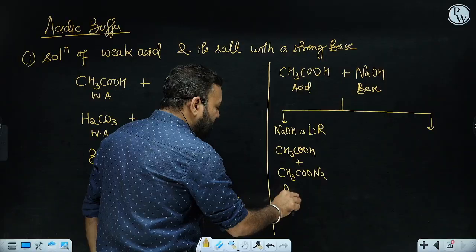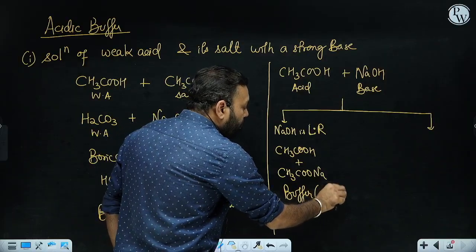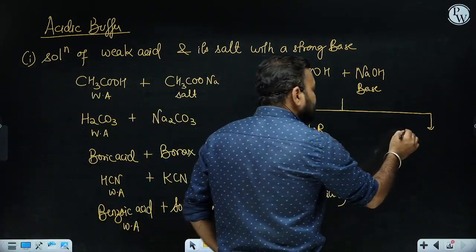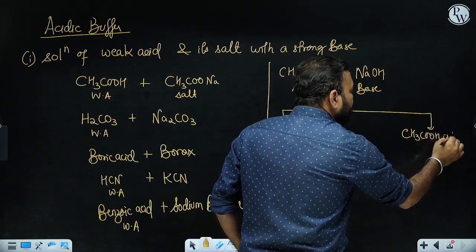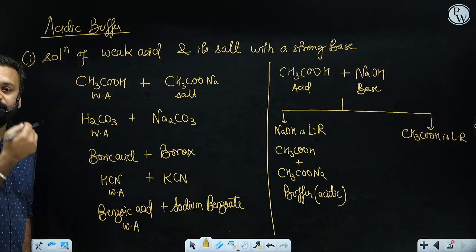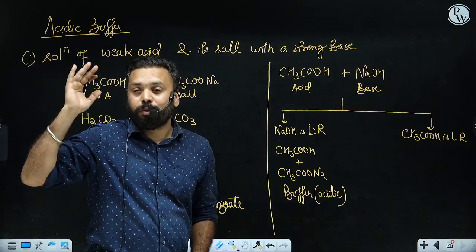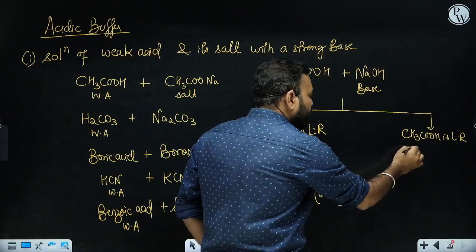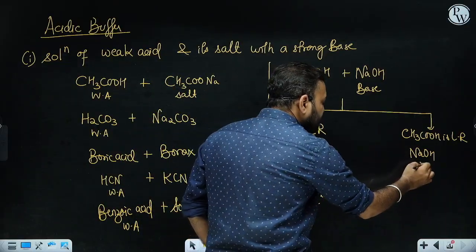This is an acidic buffer. Of course, this is an acidic buffer. But there is another scenario. Suppose NaOH is the excess reactant and CH3COOH is the limiting reactant. Now, what is going to happen in this case? If acetic acid is the limiting reactant, it will be entirely consumed by the base which is present in excess. So, at the end of the reaction, base will be left and some salt.